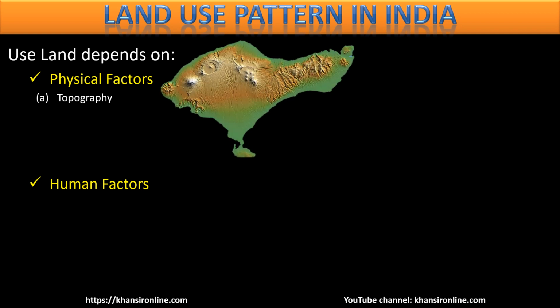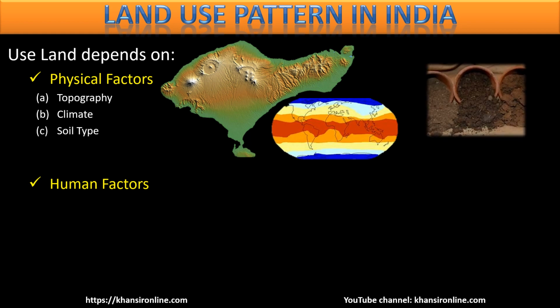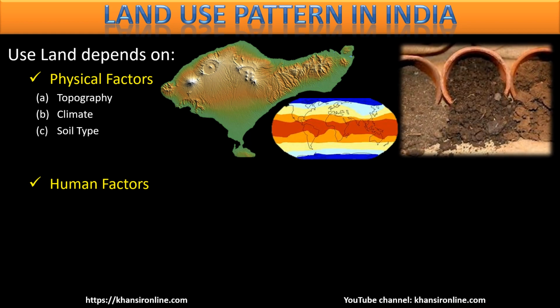Topography means how is the surface of the land, whether it is plateau or plain or mountain or desert, what kind of topography the surface of the land is. That also has important impact to decide what purpose the land is used for. Then the climate of an area, of course: hot desert, cold desert, pleasant climate, that also is important. Then the soil type, is that soil suitable for agriculture or not. In the Thar desert, we do not do agriculture because the soil is not there, this is only sand, soil not suitable for cultivation. These are the physical factors.